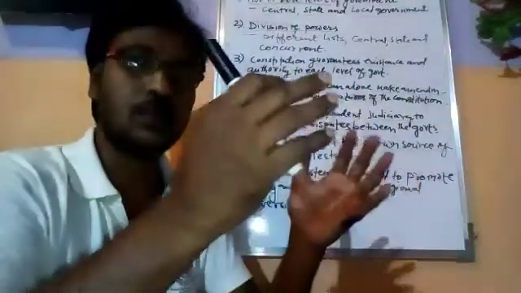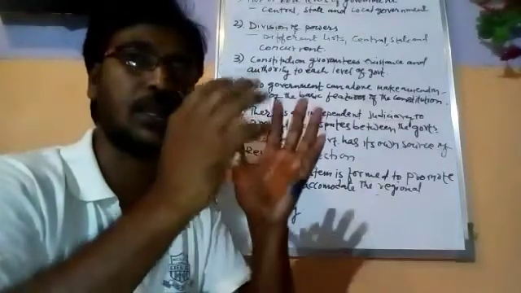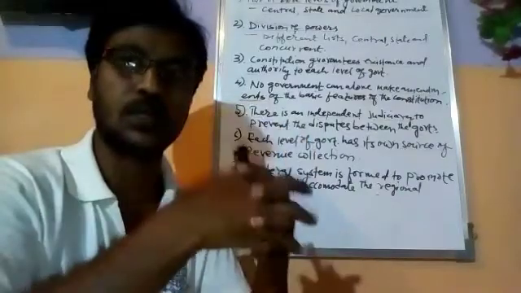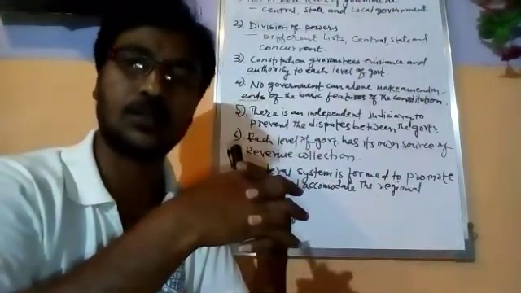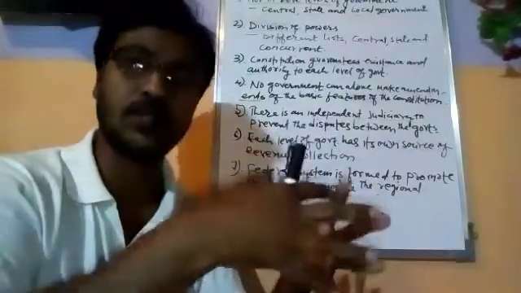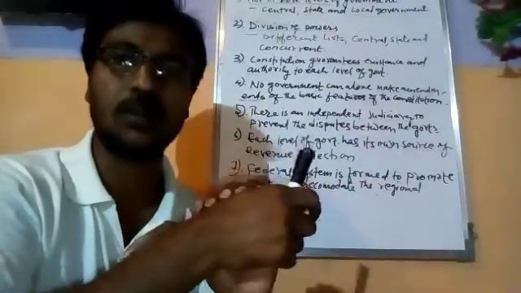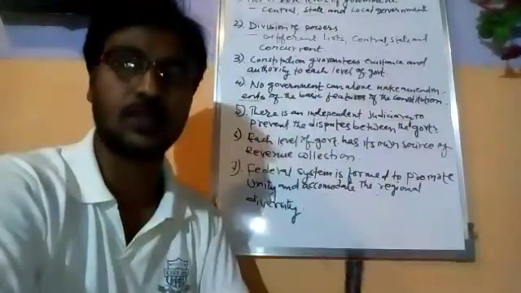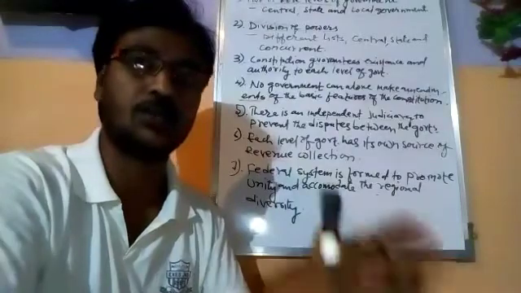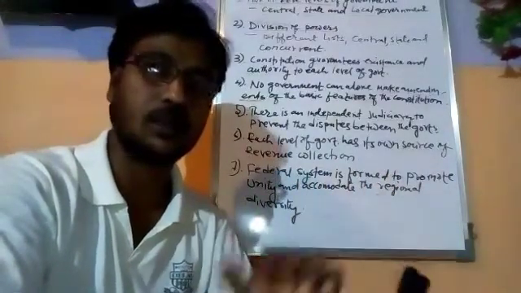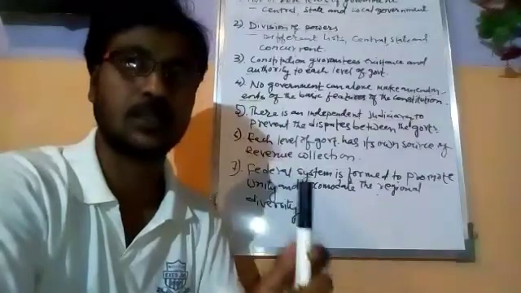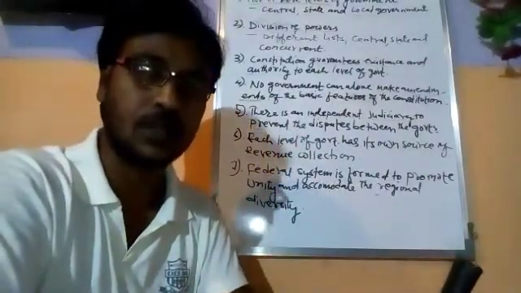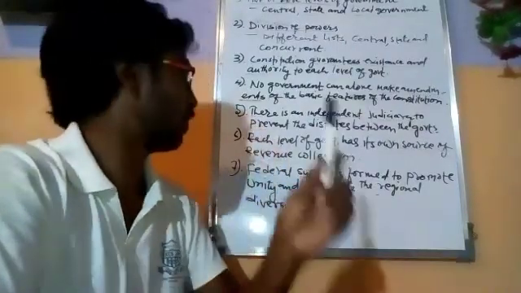So when the government wants to make any amendments or changes in the constitutional laws, both the central government and the state government have to agree. Both the legislative assemblies that work at the state level and the parliament that works at the central level have to agree together, and with their agreement, they can make any necessary amendments in the constitution. So that is the other feature of the federal system of government.